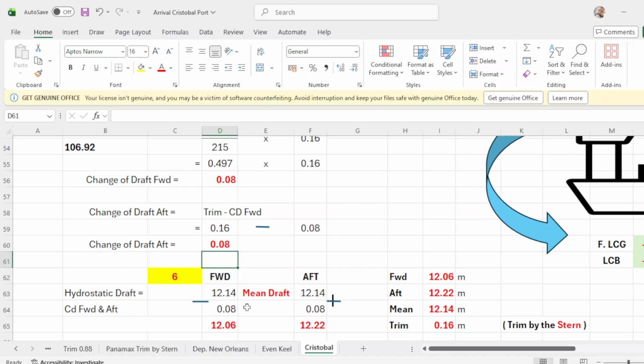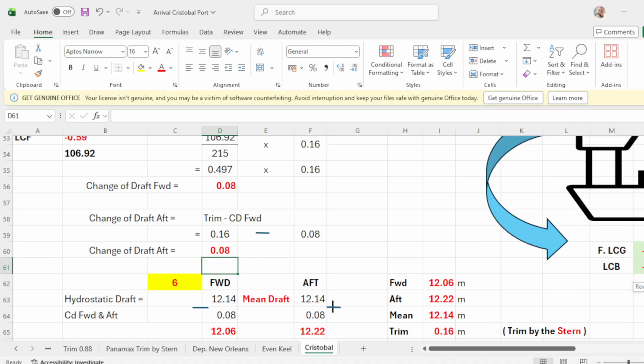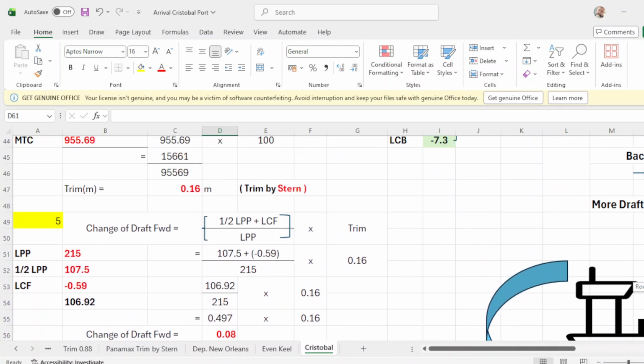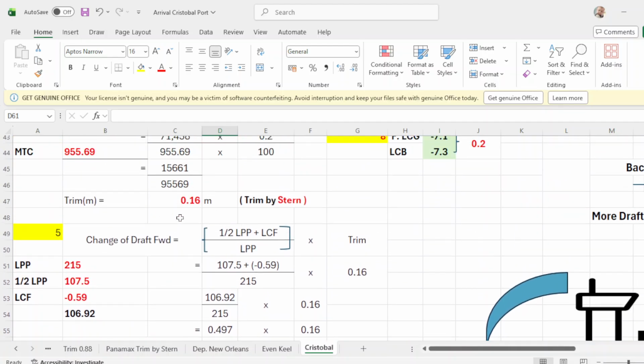So what you do, forward, you subtract 0.08, that will be 12.06, and you add your change of drop up, that will be 12.22. Okay, and your trim will be 0.16, which is exactly the same as you completed your trim of 0.16.